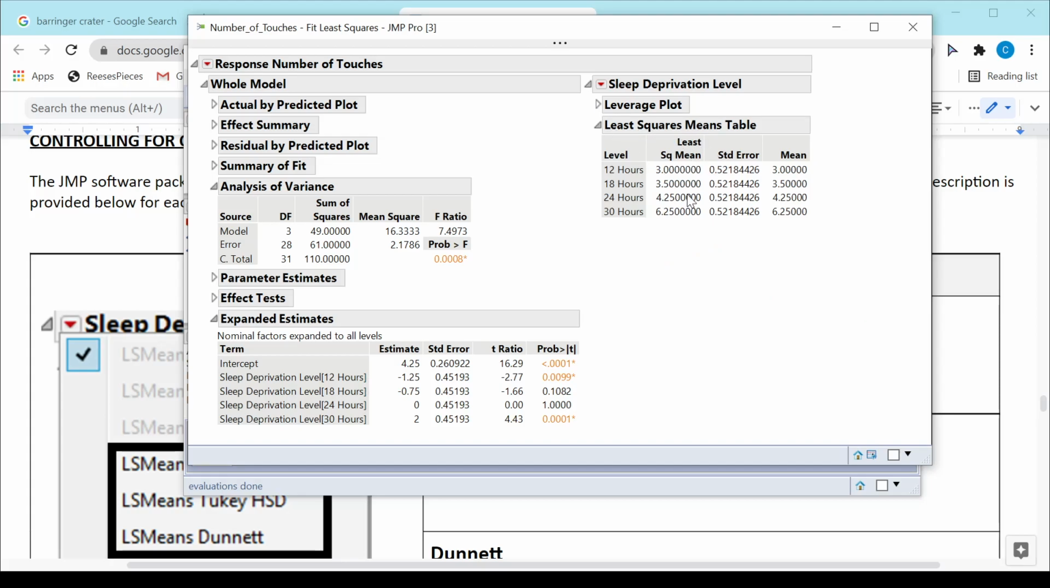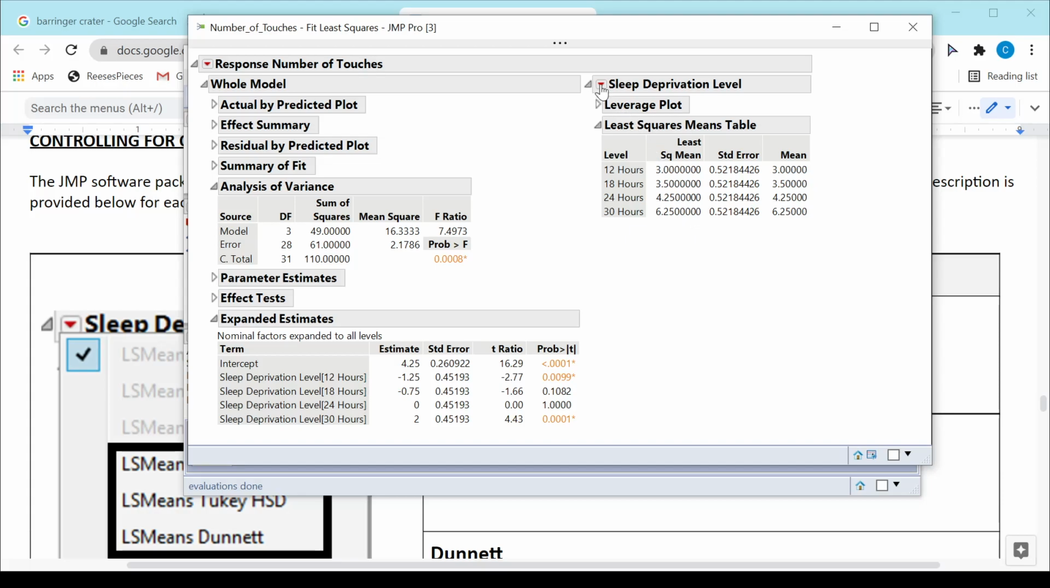The least squares means table is really not that informative, but what it is giving me is just the averages for each of those groups. And the least squares means just implies that those averages are being computed using the model. So the overall effect plus or minus the effect for each of the individual groups. This 3, 3.5, 4.25, 6.25, those are simply the averages of each of the groups.